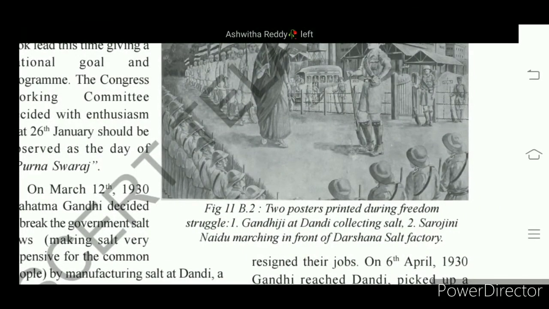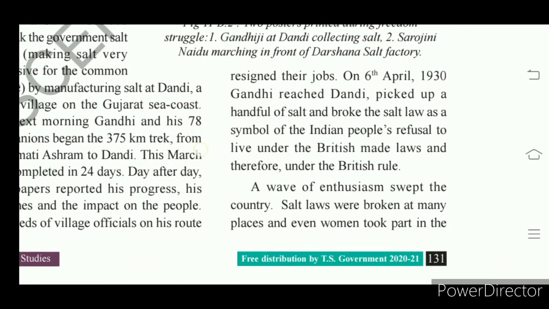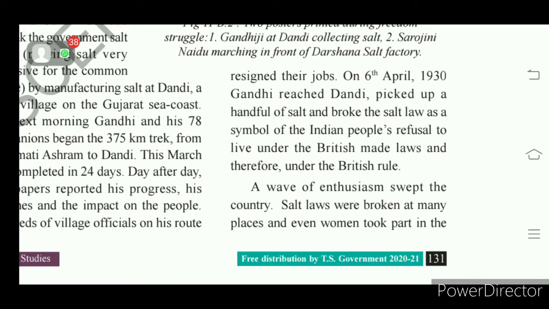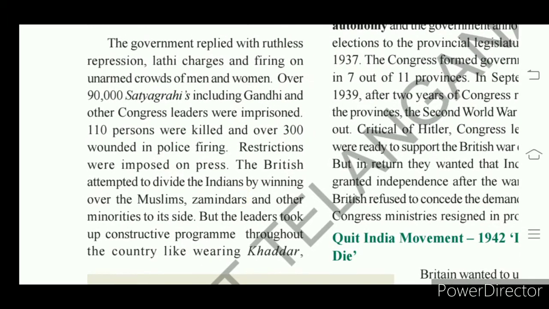Today in this class we will look at the results of the civil disobedience movement and the Quit India movement also, right? So here we see that after the civil disobedience movement, when it was going on, Britishers did lathi charge and firing on them, right?